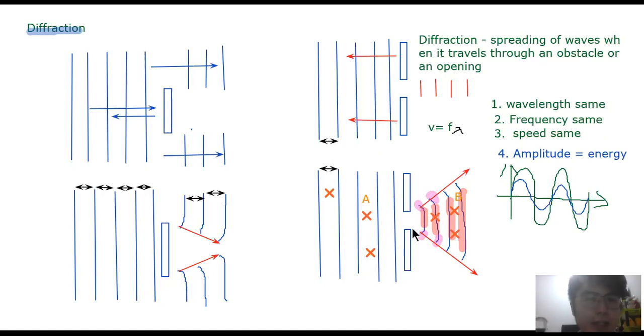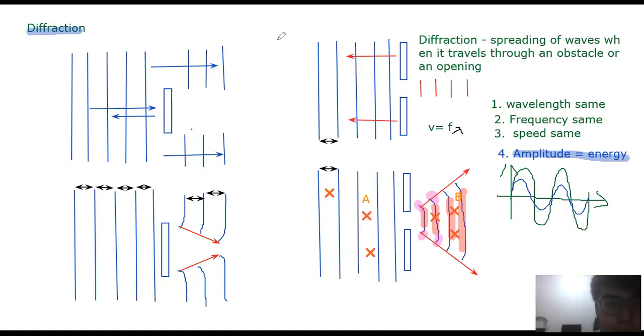It's like, let's say you have a lot of money, and then you share it with your friends. You give your money to the whole class of friends, and then you only have a little money left, right? Because you share all your money with your friends. So it's the same concept. The energy is shared among a wider area, so the energy is now very little. It's very small. So the amplitude will decrease. Remember that: amplitude decreases, energy decreases.